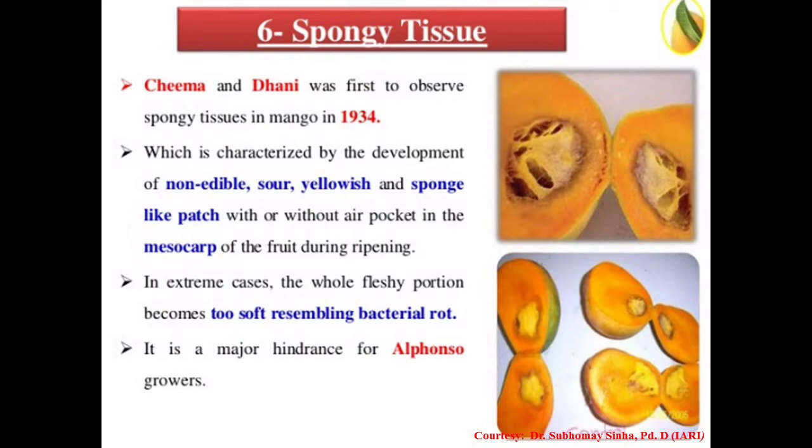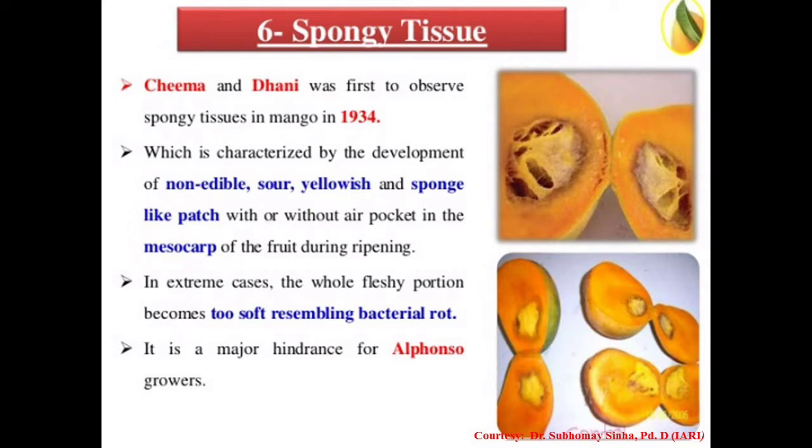That means sometimes it shows bacterial rotting inside the spongy tissues, and it is the most common problem of one variety. You all know that variety, that is Alphonso. It is the major or severe disorder found in this Alphonso variety, that is spongy tissue.